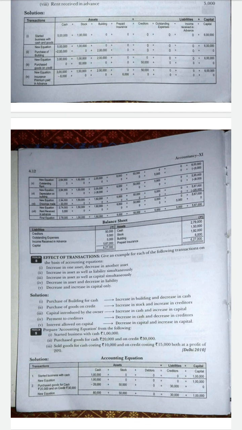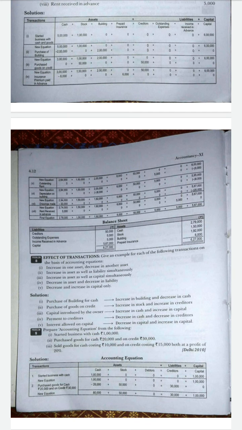Okay, understood? Next one, see the ninth sum. Prepare the accounting equation from the following. First one is started business with cash 1 lakh. So it is very easy, no? Cash is the asset, and there will also be an increase in the capital.